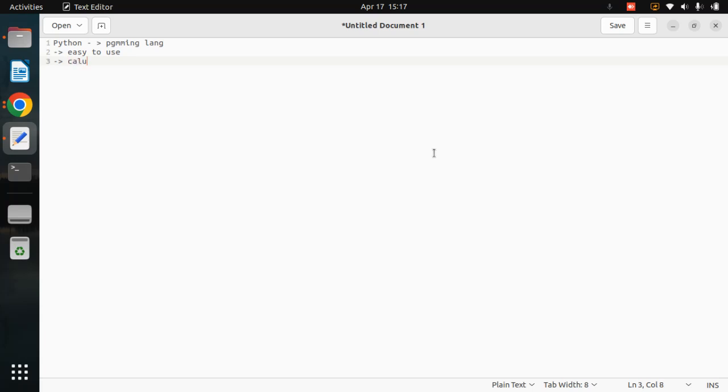Second, Python is similar to a calculator. Why? Because in a calculator you do 1 plus 1, you do 1 into 1. In a similar way in Python also, without using a print statement you can do the calculation in a very easy way. That's why Python is very popular.